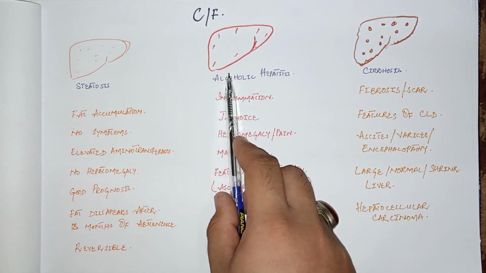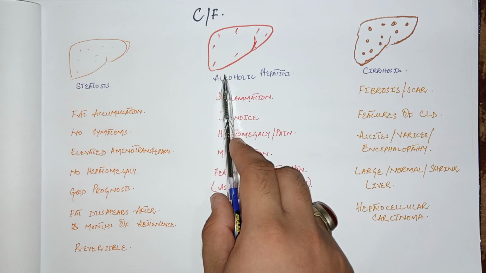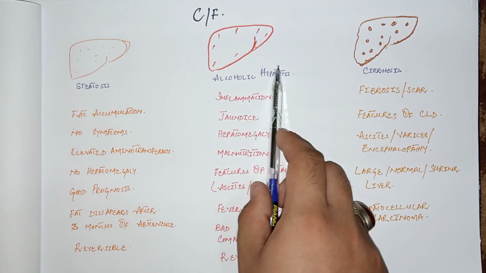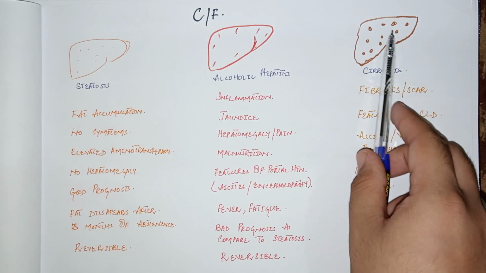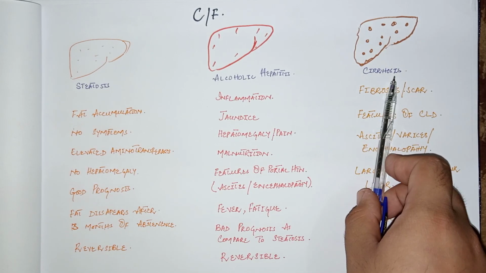It is also a reversible condition, but if it is untreated it can convert into cirrhosis, that is, fibrosis or scarring occurs in the liver. Now cirrhosis is an irreversible condition.